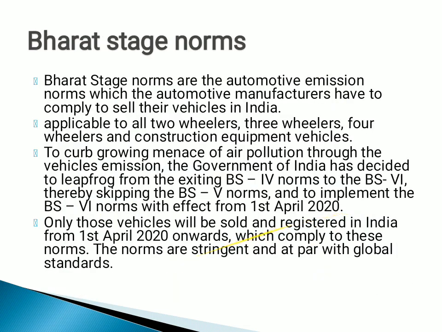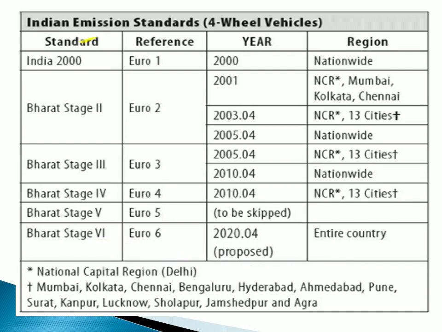Then comes the Bharat stage norms, which is a very important one. Bharat stage norms are nothing but, see, what happens is the engines that we use in 2 wheelers or 4 wheelers, after a point of time they will start to stop working properly. Howsoever good fuel you might be using, the catalytic converters are very bad at converting the good fuel into least exhaust vehicle emissions. That is why the Indian government, based on the Euro norms, started in the year 2000,